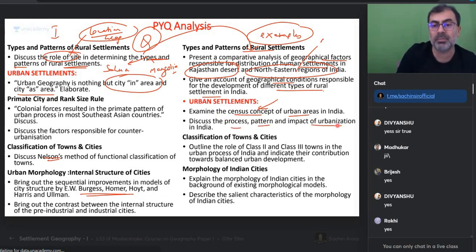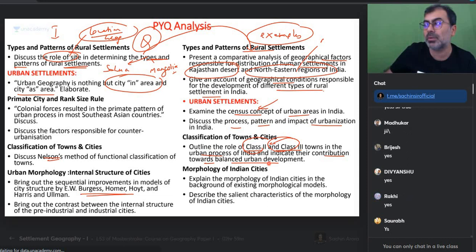Discuss the process, pattern, and impact of urbanization in India. Yes. Outline the role of class 2, class 3 towns in. So, remember hierarchy. What is their role? Class 1 तो समझ में 2 और 3 का कोई रोल है या नहीं? Indicate their contribution towards balanced urban development. Oh yes, small towns have a big role to play. True or not? Small towns will definitely have a big role to play.